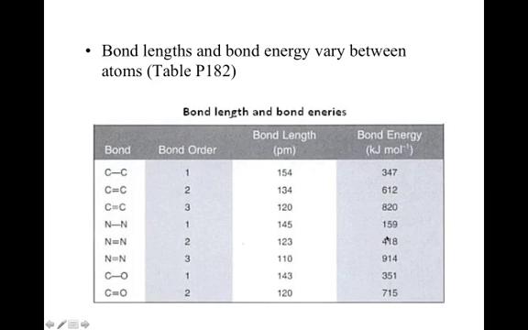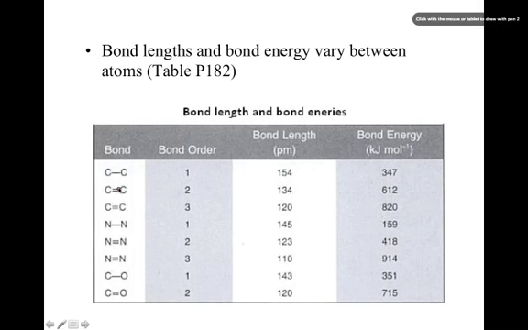Bond lengths and bond energy vary between atoms. There's no set rule for that, but we can see patterns. In your book on page 182 is a table of bonds and bond energy, and this one is also one we can use as an example. If we compare carbon-carbon bonds, this would be a bond order of 1 because it's a single bond.